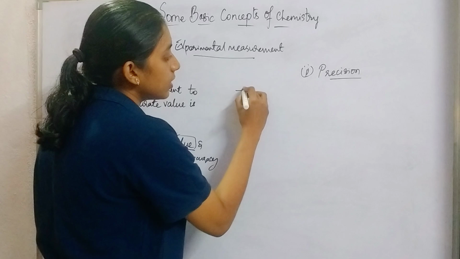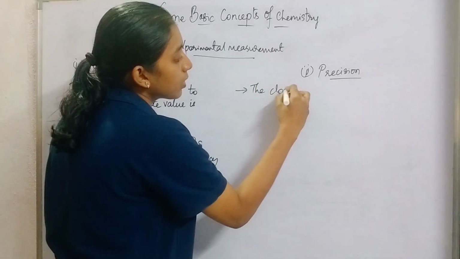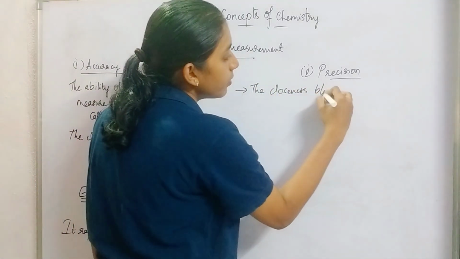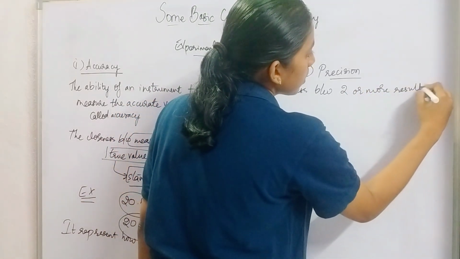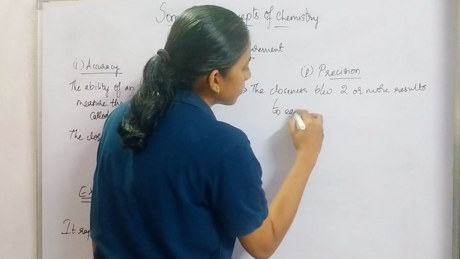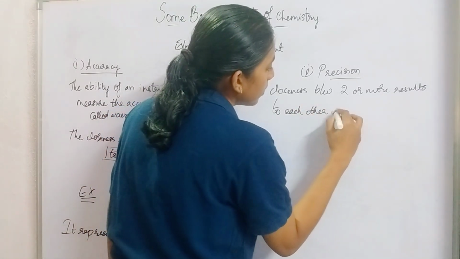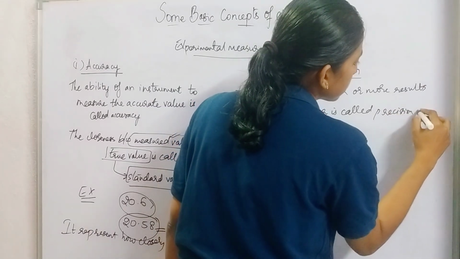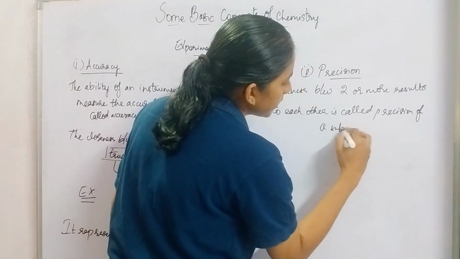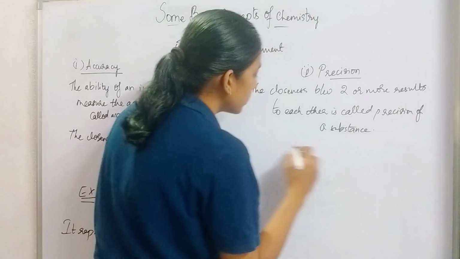Now what is precision? The closeness between two or more results to each other is called precision. Let us understand this with an example.